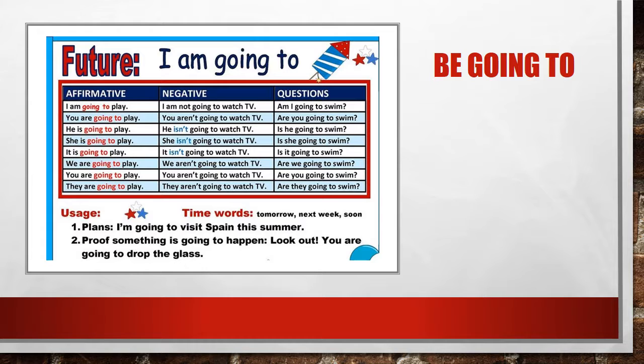And something that you should already be familiar with is the fact that we switch elements when we have questions with verb to be, and there you have it. You have something like, are you going to swim? Is he going to swim? Switching is for he, right? And that's basically it.